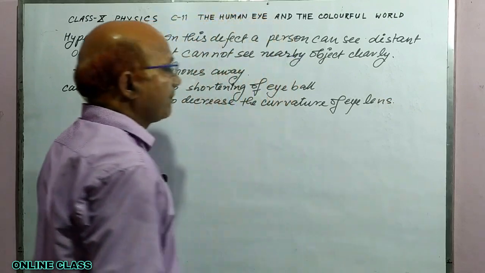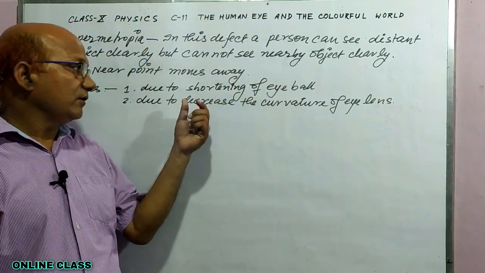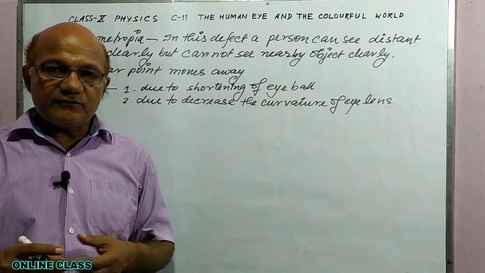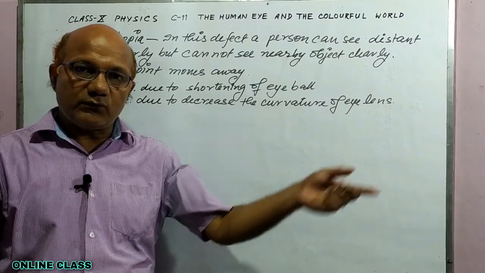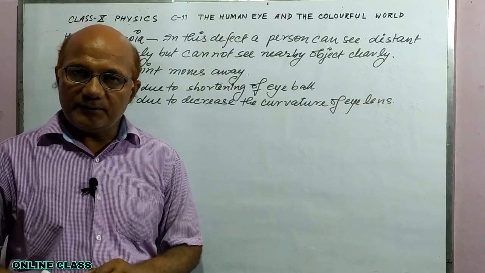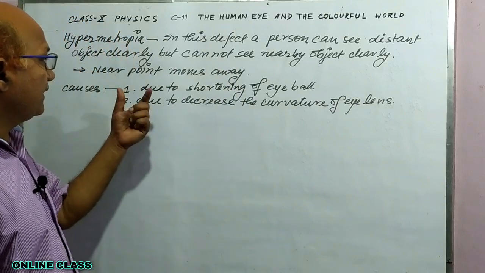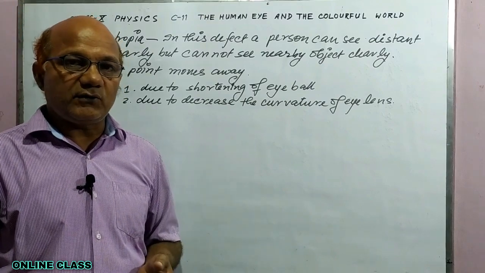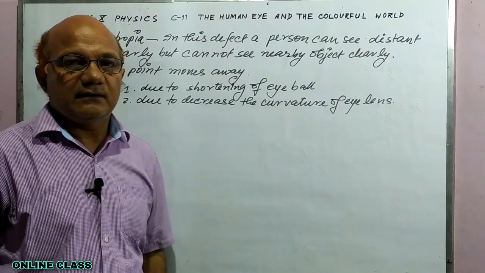Because when curvature decreases, the eye lens becomes thin, so the focal length increases. So in hypermetropia, the image is formed behind the retina.